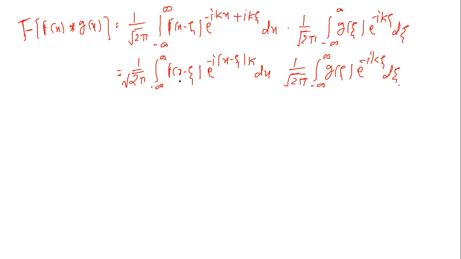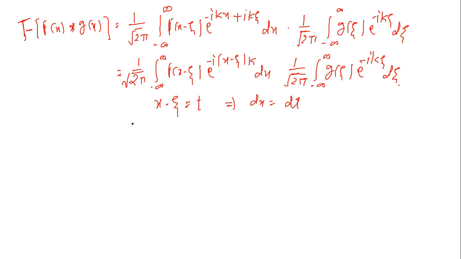Now in the first integral, if we make the substitution, put x minus zeta is equal to t, then dx is equal to dt, right? Then it becomes f of t e raised to minus i t k. And what about the limit? When we put minus infinity for x, we get minus infinity. Put x equal to infinity, we get t is infinity. There is no change in limit.